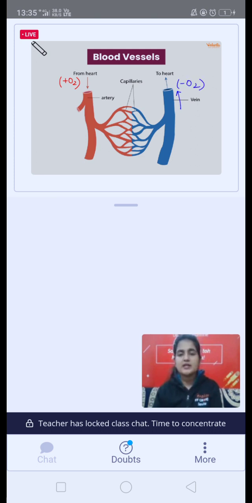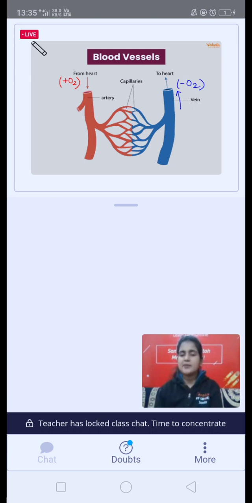The blood which is coming back doesn't have any oxygen. I have made minus oxygen. That means the blood which is coming back doesn't have any oxygen in it. It is called deoxygenated blood. Deoxygenated. It doesn't have any oxygen in it.